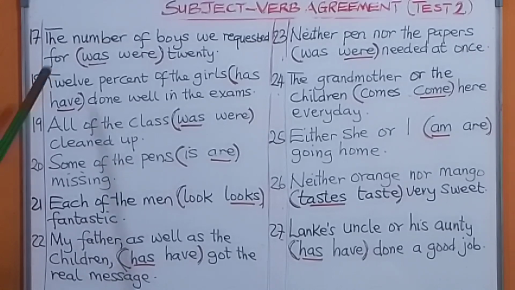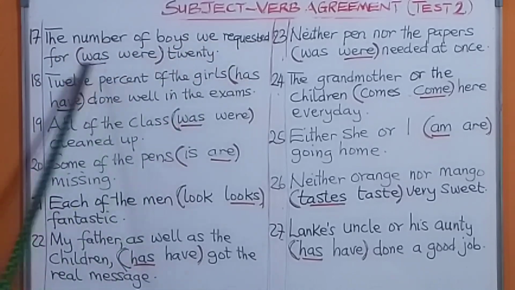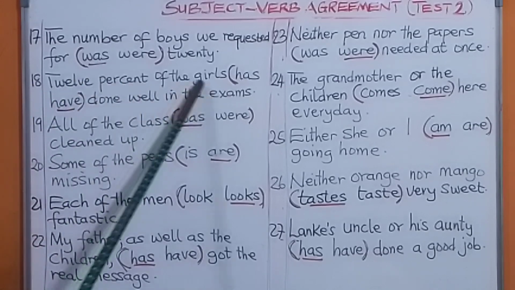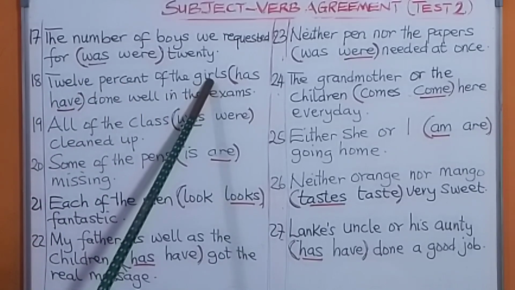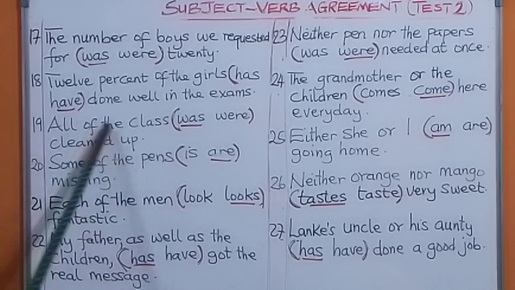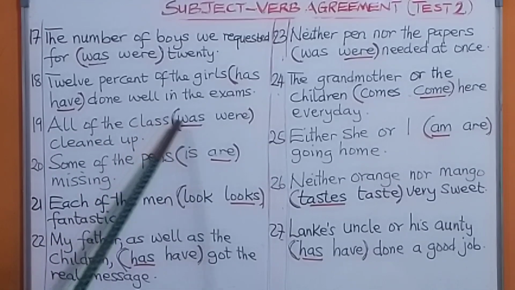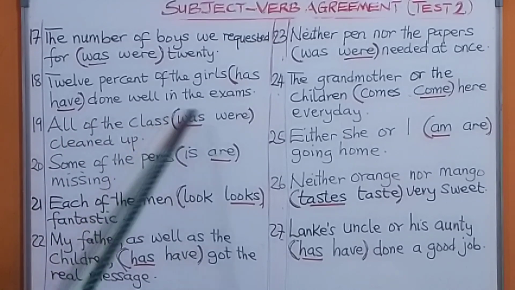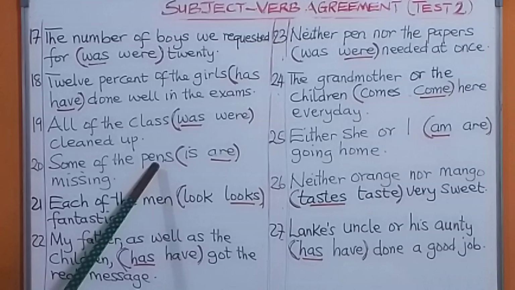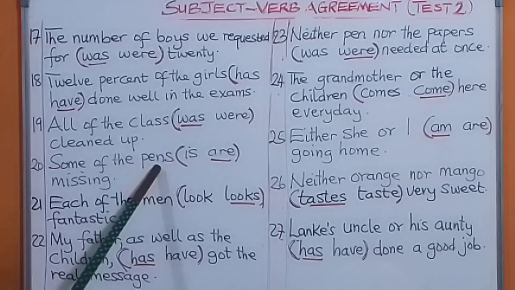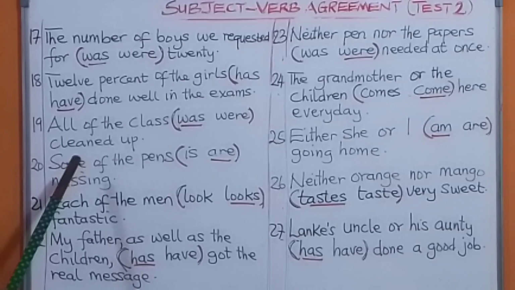The number of boys we requested for was 20. 12% of the girls have done very well in the exam. All of the class was cleaned up. If you say all of the classes, you say were cleaned up. Some of the pens are missing. If you say some of the pen, singular, say is missing.